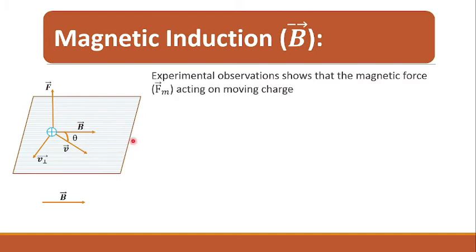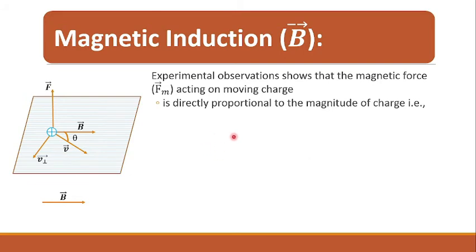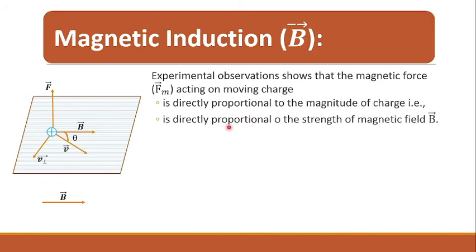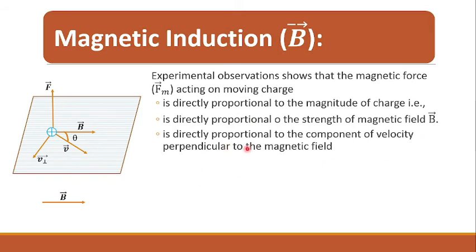The experimental observations show that the magnetic force Fm vector acting on a moving charge is directly proportional to the magnitude of the charge, that is Q, right? It is also directly proportional to the strength of the magnetic field B vector. It is also directly proportional to the component of velocity perpendicular to the magnetic field, and thus we can write Fm is directly proportional to Q B v sin theta.